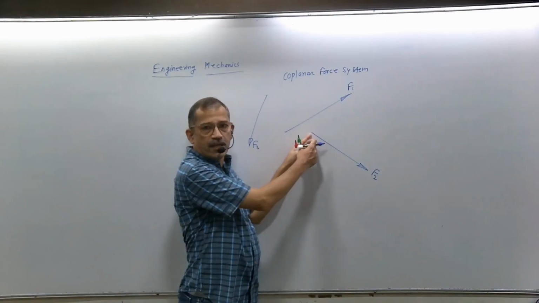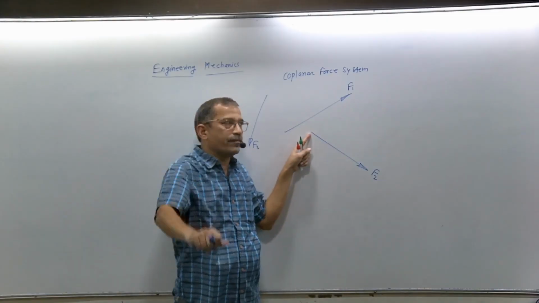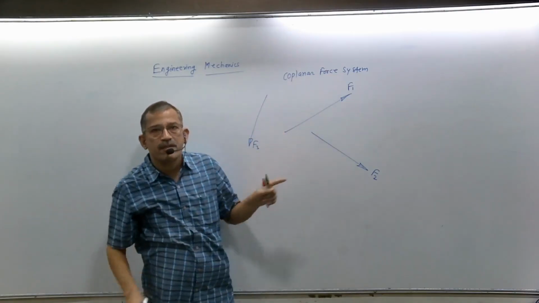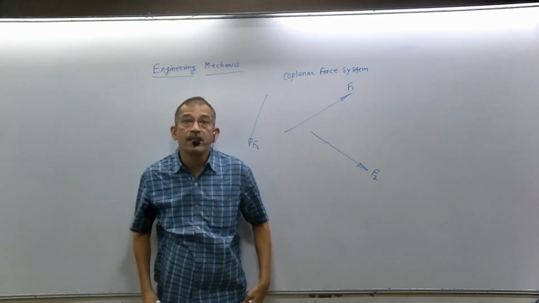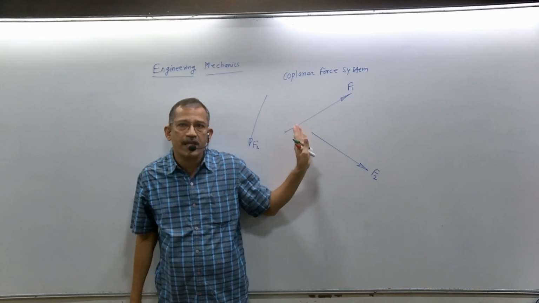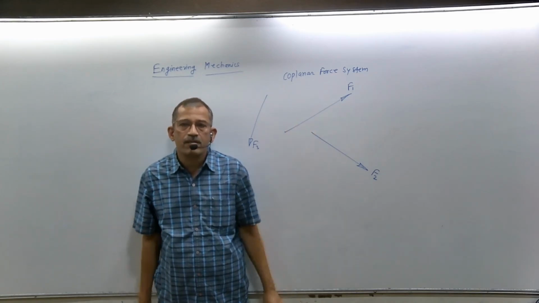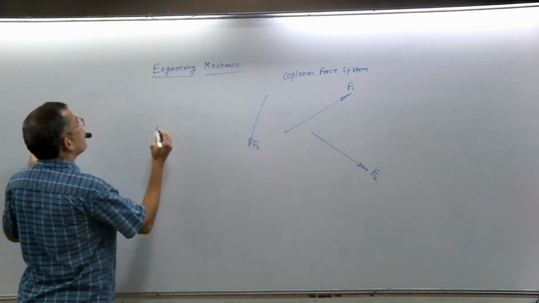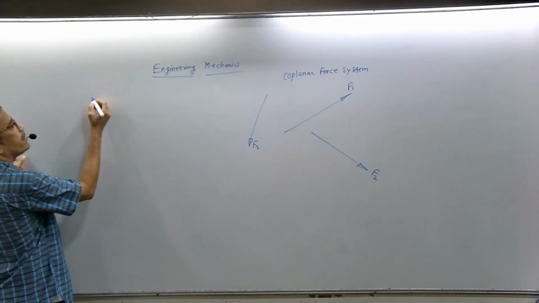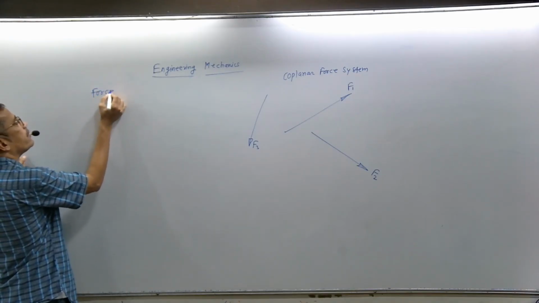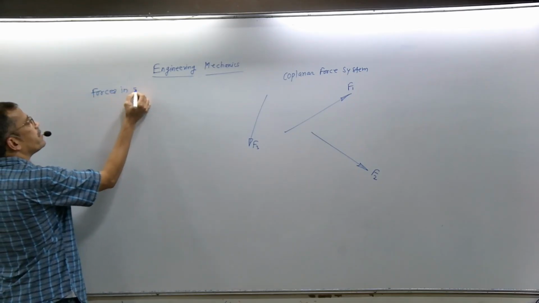Now if lines of action don't lie in one plane, that means one end is fixed here, and the other end is connected somewhere at a different location, say connected to the ceiling. That means now these are in three dimensions. Forces which lie in different planes or don't lie in one plane form a force system called a three-dimensional force system, or forces in space.